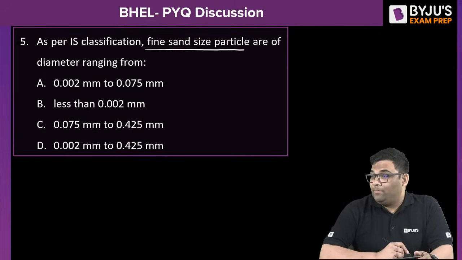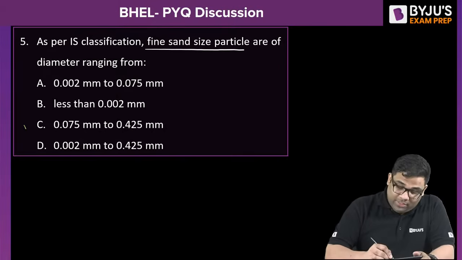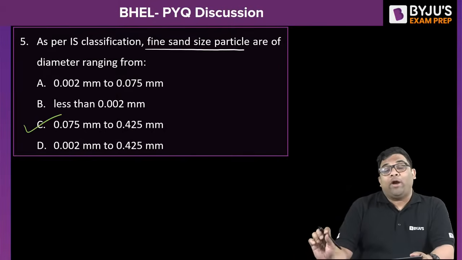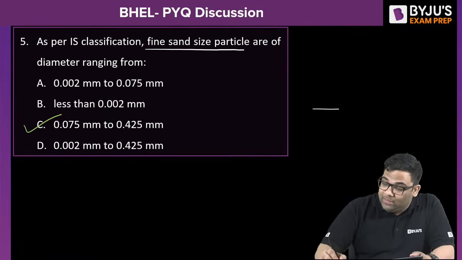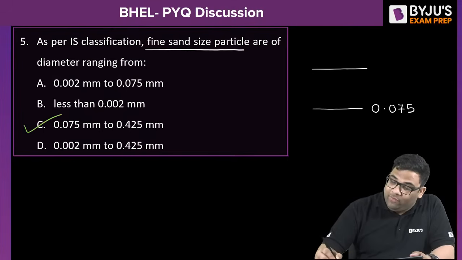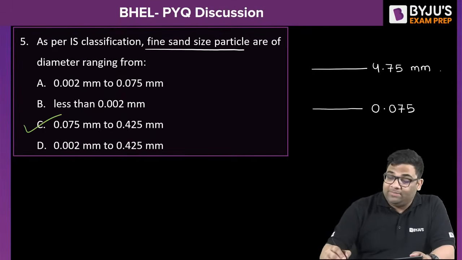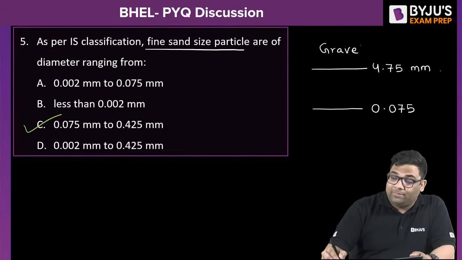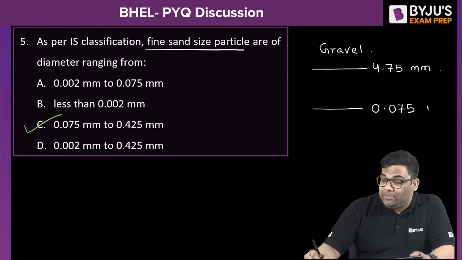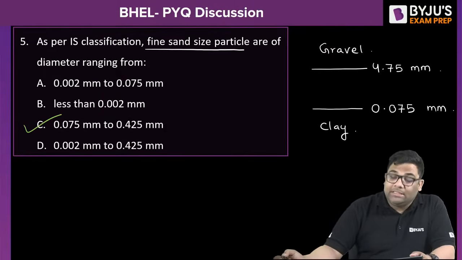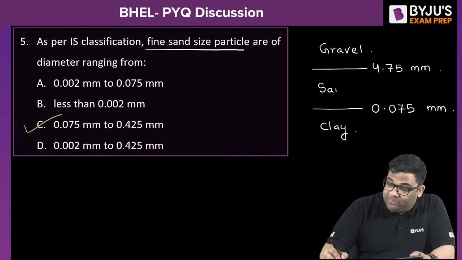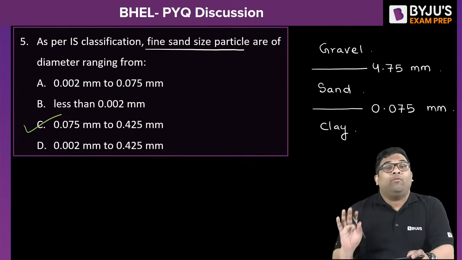Yes, very good. 0.075 to 0.425. I will tell you the classification here. First we have 0.075, right? And then we have 4.75. If the sizes are more than 4.75, they are known as gravel. And if sizes are less than 0.075, they are clay. Now coming to sand, sand is between 0.075 and 4.75.